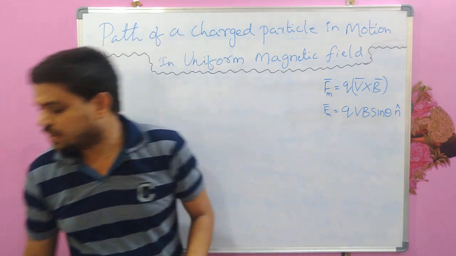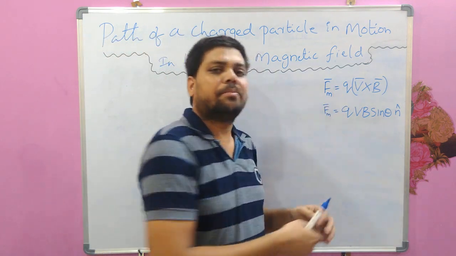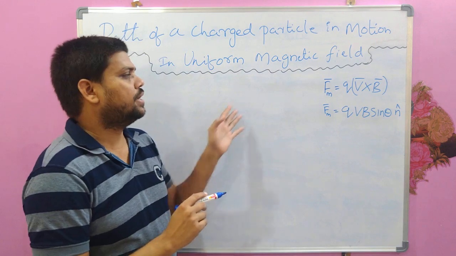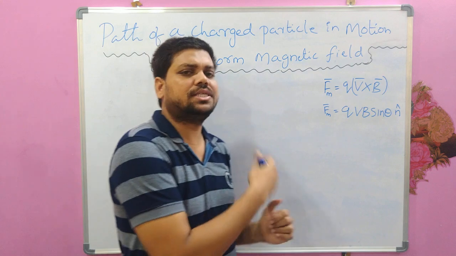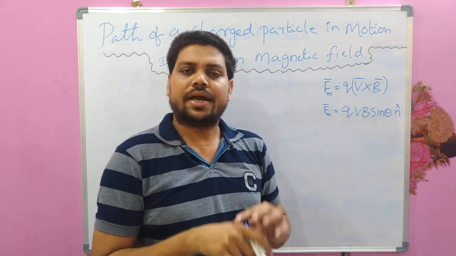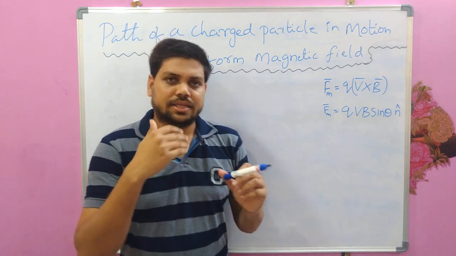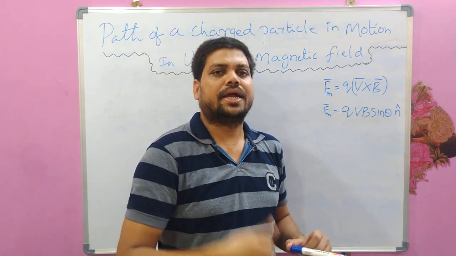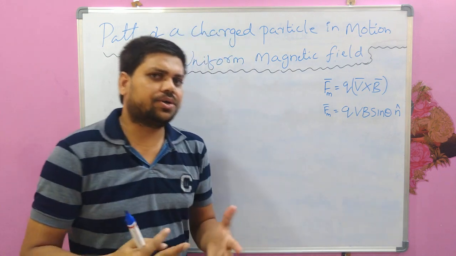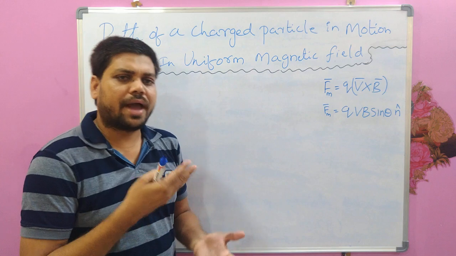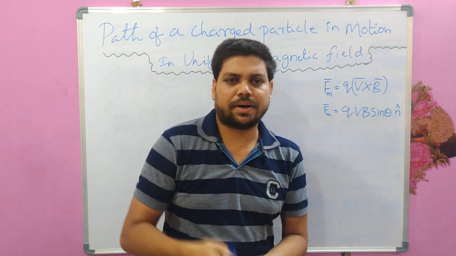Similarly, the charged particle is acted upon by a magnetic force when it is moving in the magnetic field. So if the force is acting on that charged particle, definitely there may be a change in its path. There may be a deviation in its path. Right? But it is not true in all cases, because the magnetic force sometimes will become zero on the charged particle.